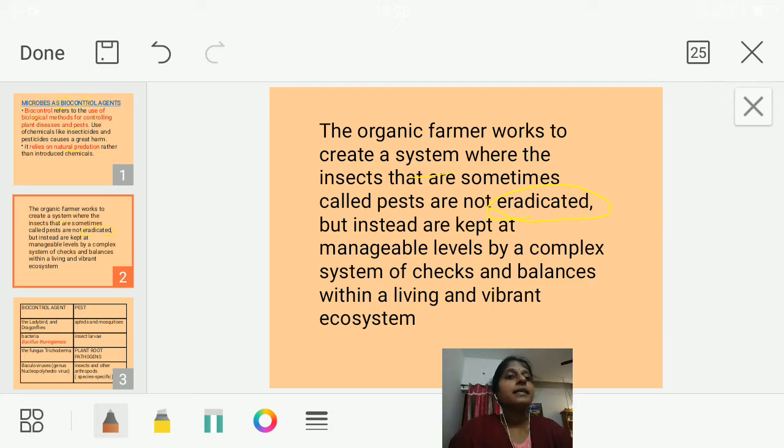Instead, they are kept at manageable levels by a complex system of checks and balances. Predators are going and eating the pests, the pest number is not increasing, the pest number is kept under control. That is the main aim of what? Organic farmers, so that I am not killing all the organisms, I am not eradicating the particular species, okay. So that is the main aim of this organic farming, which is acting as what? Biocontrol agents, okay.